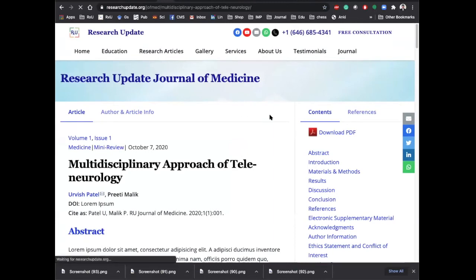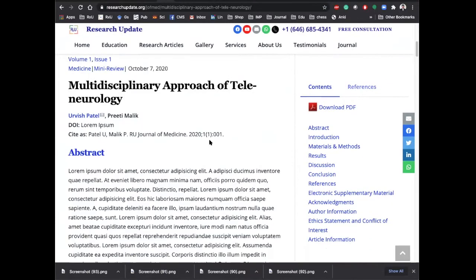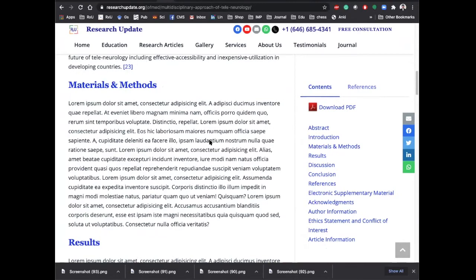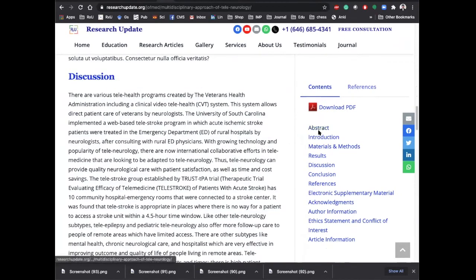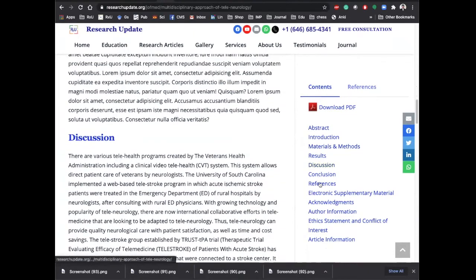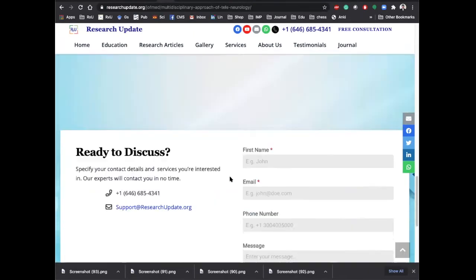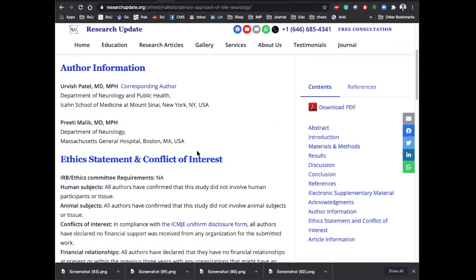Editorial board is not assigned, and even though it is not assigned, we have the option to upload the document here. We can divide it into abstract, introduction, discussion. So you can ask, is it a shady publication? No, it is not a shady publication. But is it approved by some third party? No, it is not approved by a third party yet.